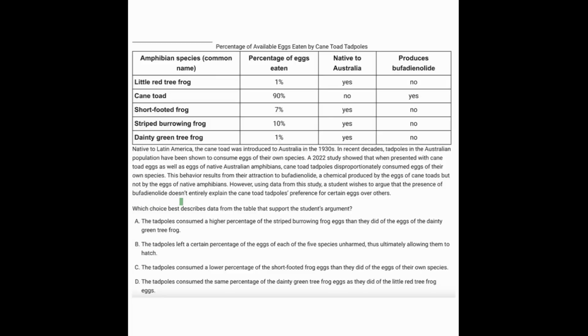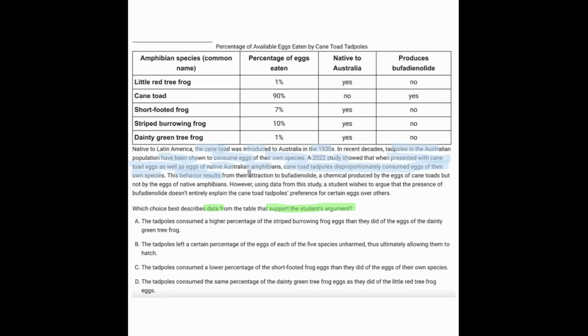Starting with the prompt here, we need data that is going to support the student's argument. And what is the argument? So let's start reading. The cane toad was introduced in the 1930s. Tadpoles have been shown to consume eggs of their own species. A 2022 study showed that when presented with cane toad eggs as well as eggs of a native amphibian, the cane toad tadpoles disproportionately consumed eggs of their own species.